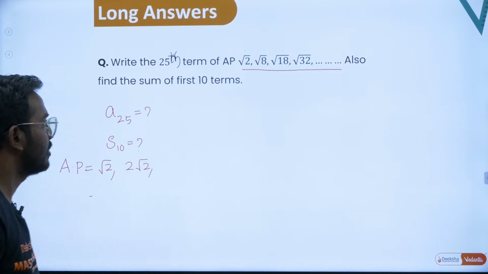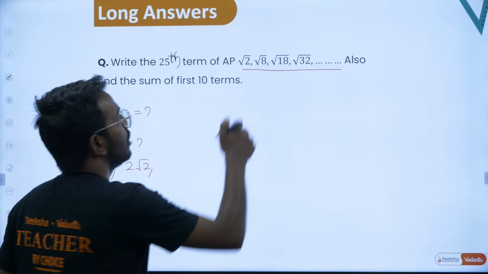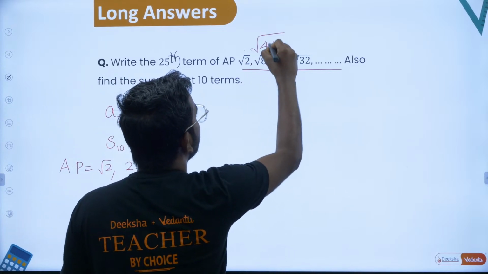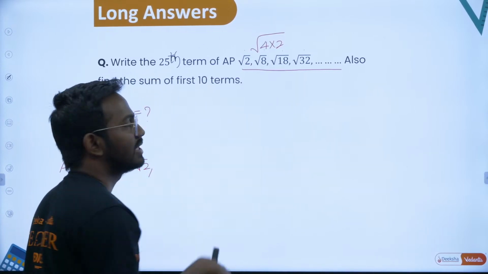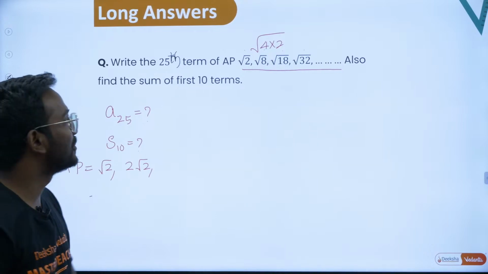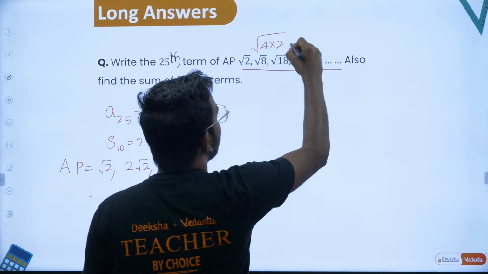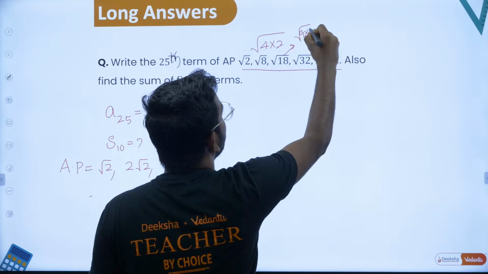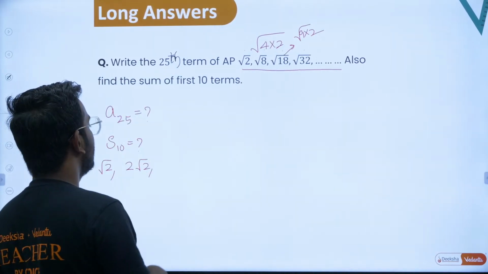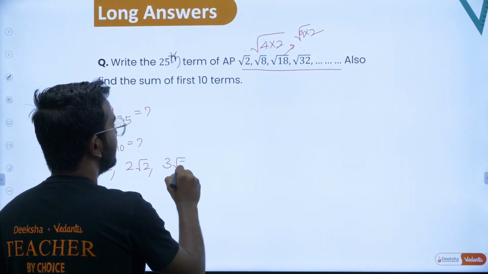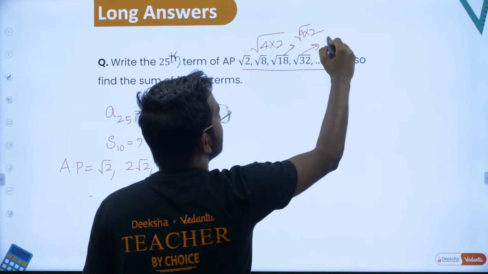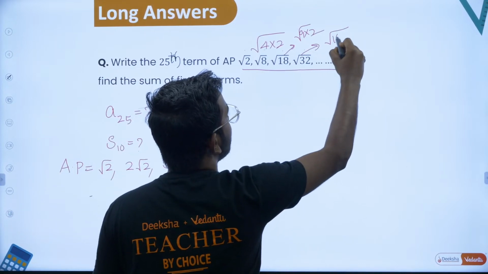Yes, I can write it because root 8 can be written as 4 into 2. If you bring this 4 outside, that will give you 2 root 2. Similarly, root 18 can be written as 9 into 2. If you bring this 9 outside, that becomes 3 root 2. Similarly, root 32 can be written as 16 into 2.